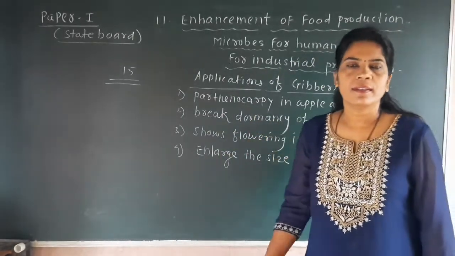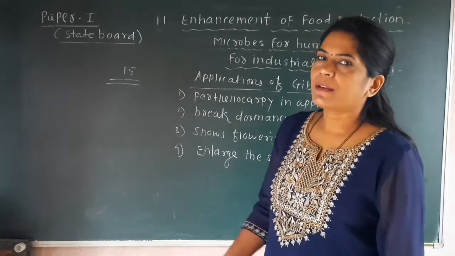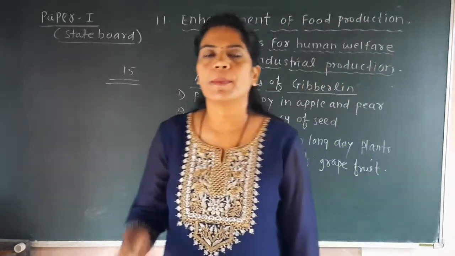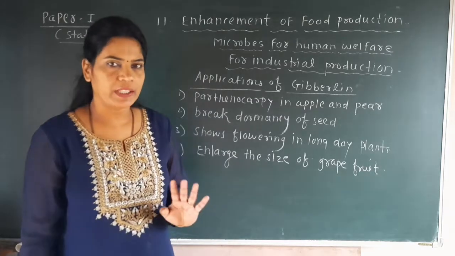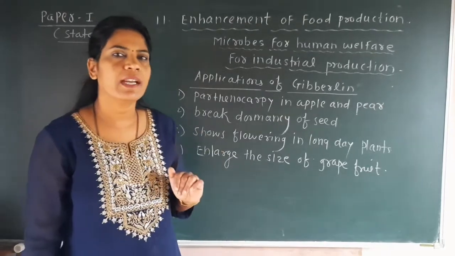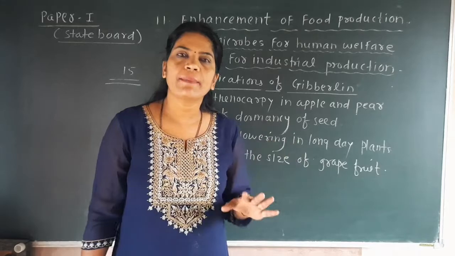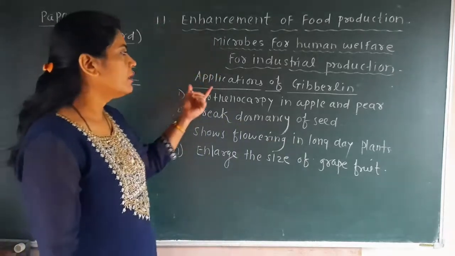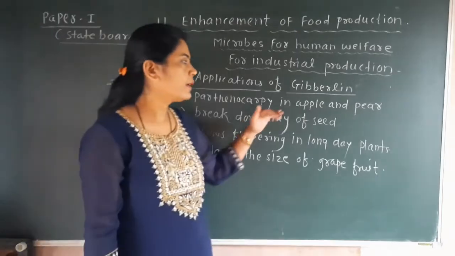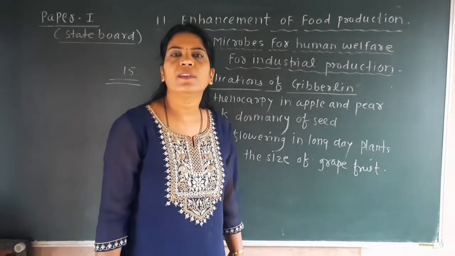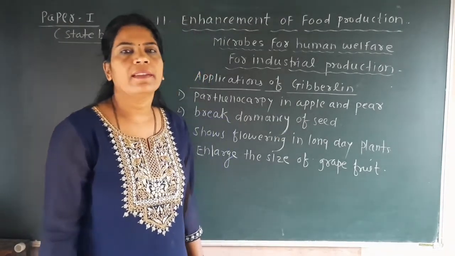Parthenocarpy means, in the reproduction of plants, we have seen that there is a mechanism in which fruits are developed without fertilization. Not all fruits are developed without fertilization, but there are some fruits which can be developed without fertilization. Such a fruit we call parthenocarpic, and we can observe this in fruits like apple and pear.